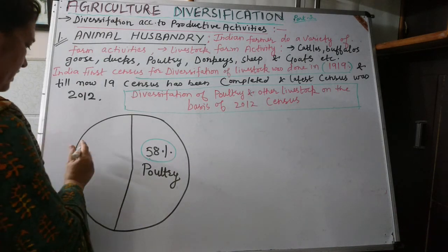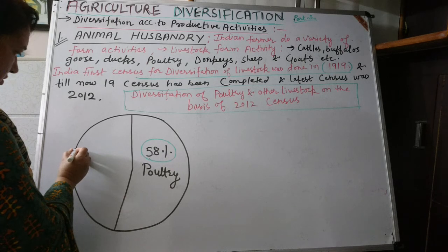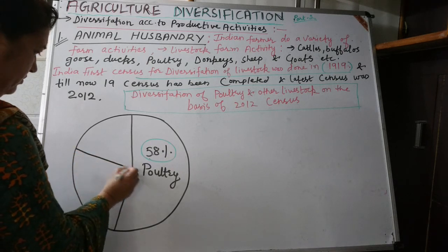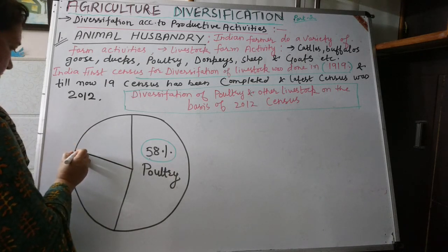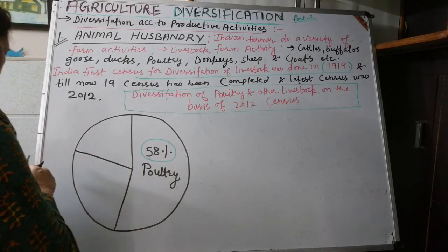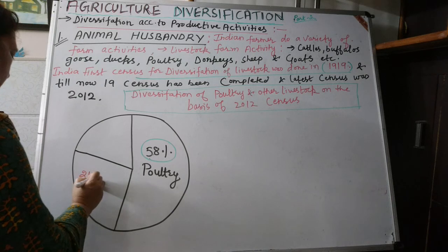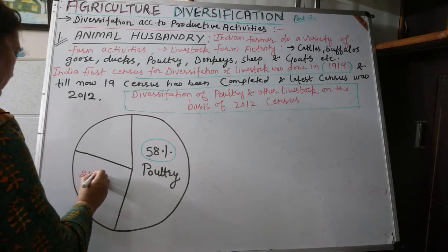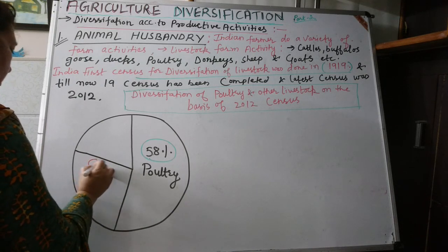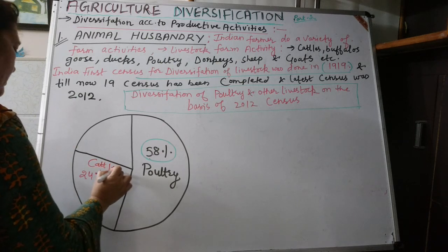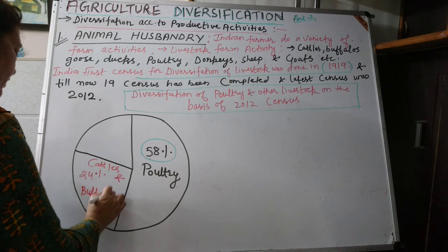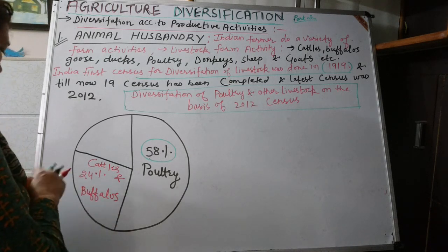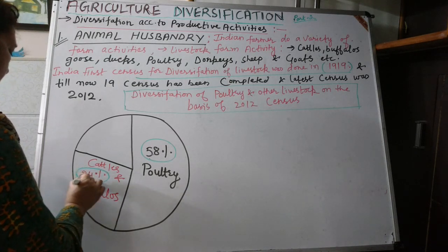Then 24% is cattle and buffaloes. Share is 24%.